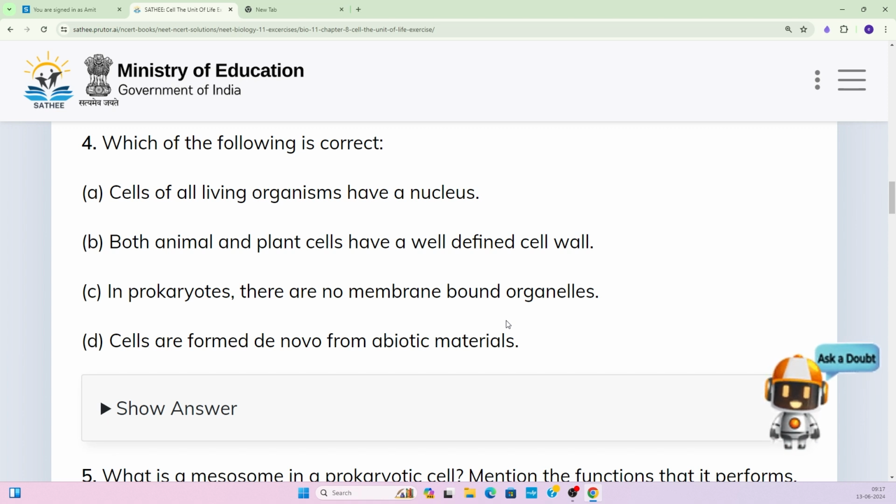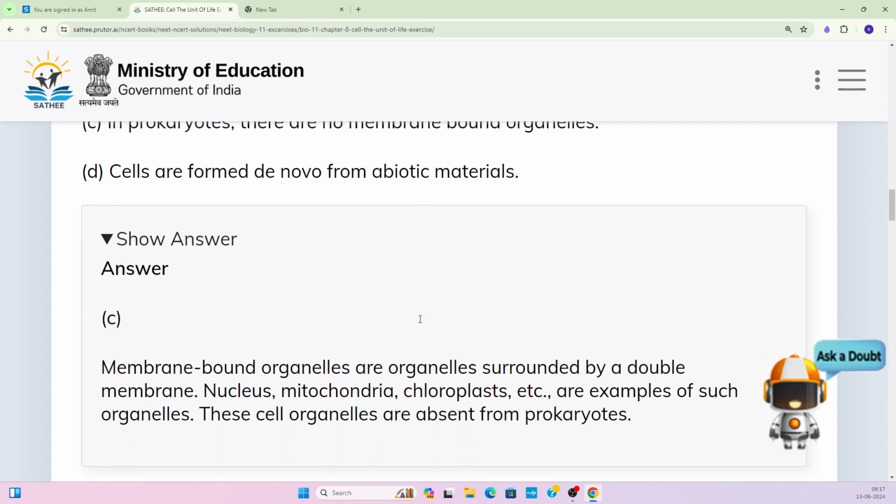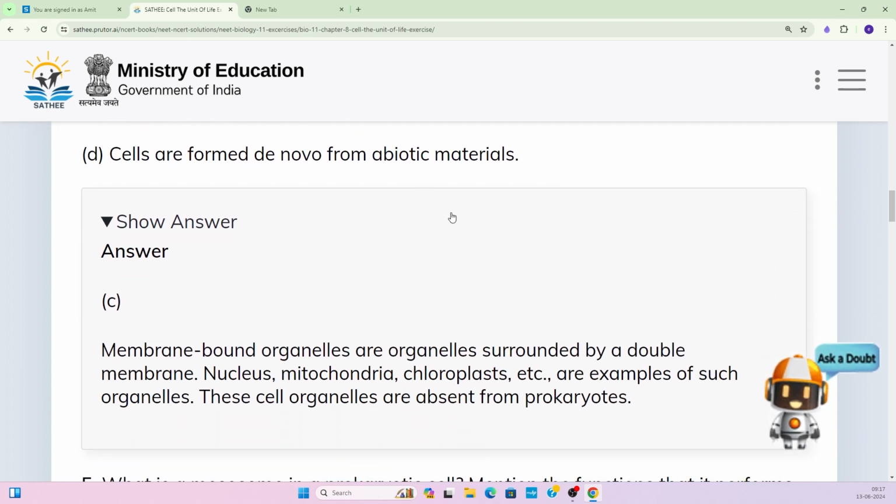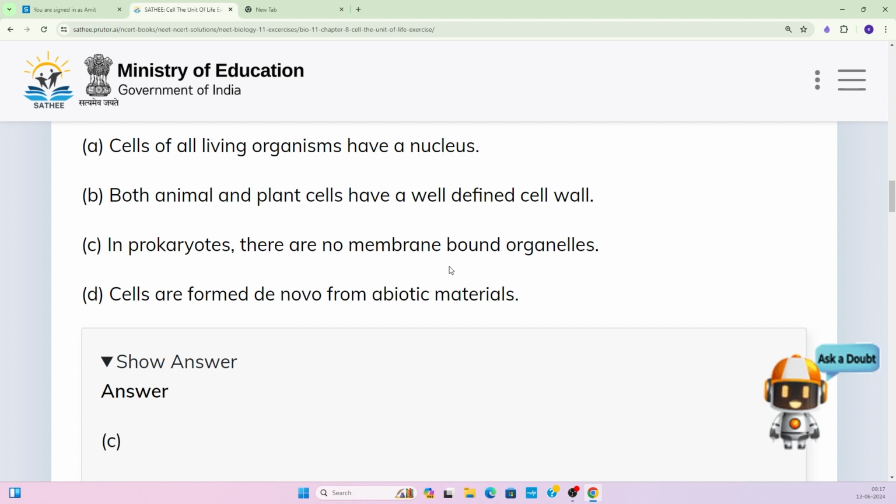Okay, so the correct answer is C. Membrane-bound organelles are the organelles surrounded by a membrane. So nucleus, mitochondria, chloroplast are examples of such organelles. These cell organelles are totally absent in prokaryotes. So option C is correct.